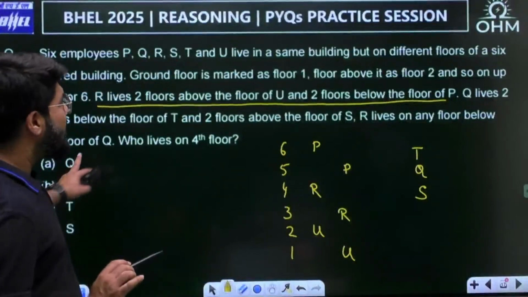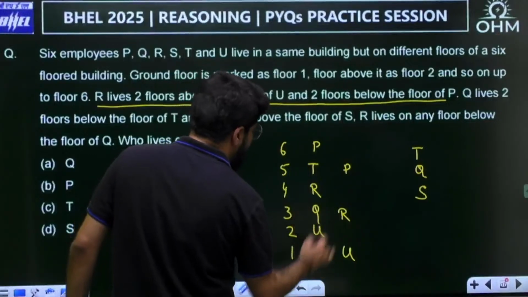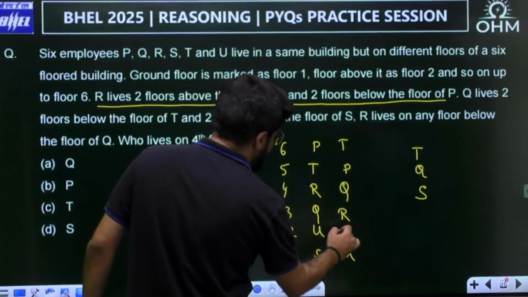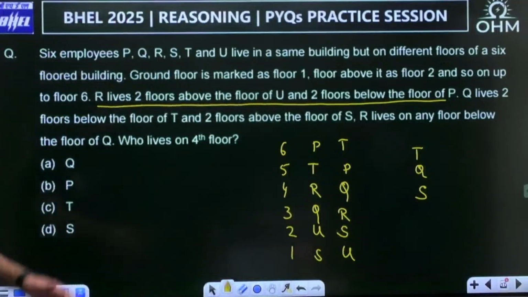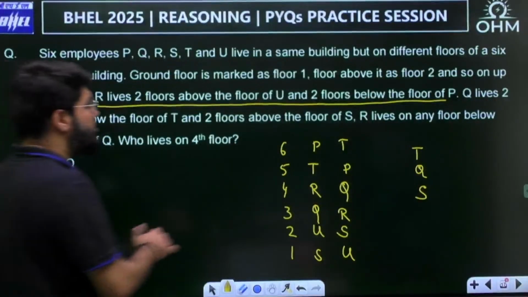And R alternate means they can be here, T, Q, S, or they may be here, T, Q, S. Right. Because Q lives 2 floors below the floor of T and 2 floors above the floor of S. Perfect. But now, the last statement.